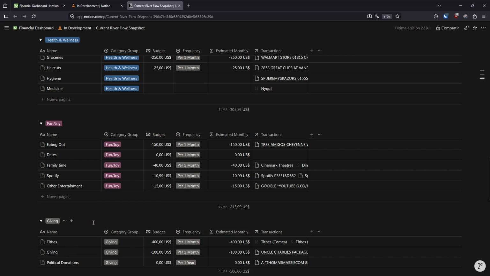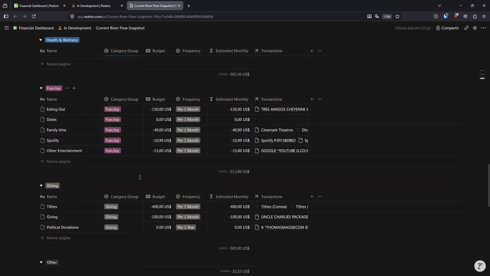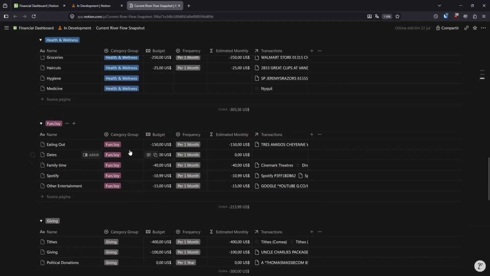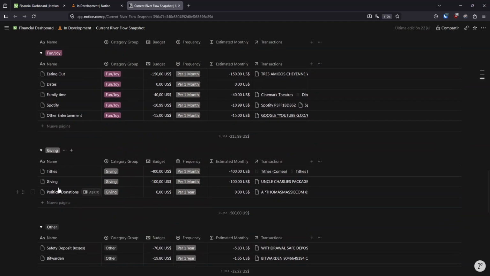And what's cool, part of the reason that I want to do that beyond just decluttering and consolidating, is I'm going to up this giving budget from 100 a month to probably about 150 a month, maybe a little more. I feel justified in doing that because it feels good calling it giving rather than dates and family time and whatever else. I can merge that all into giving, and it feels good, the idea of spending more money on other people. That's something I feel like I can justify a higher cost on.